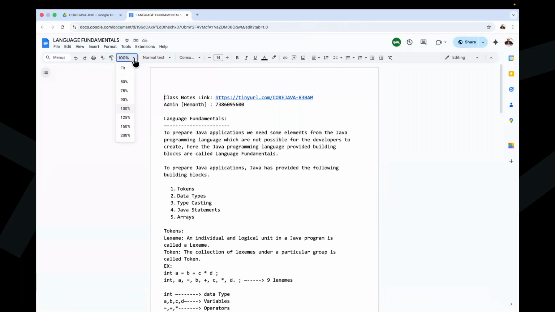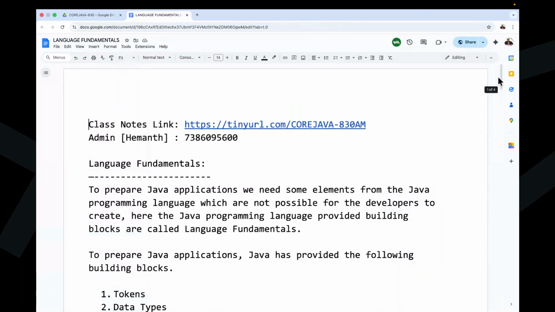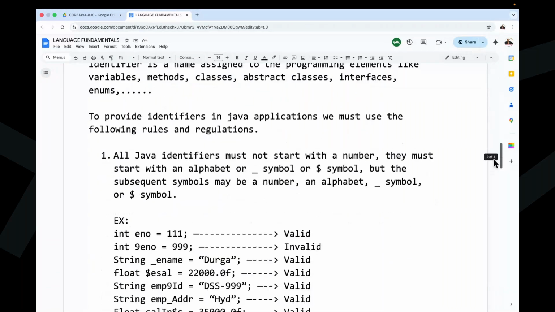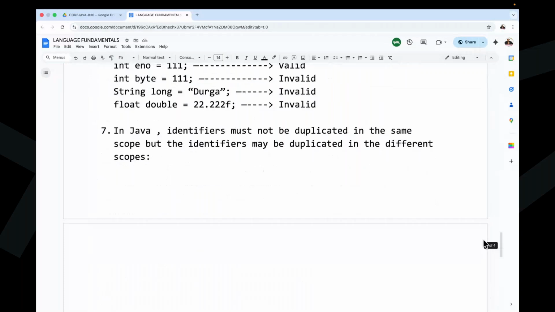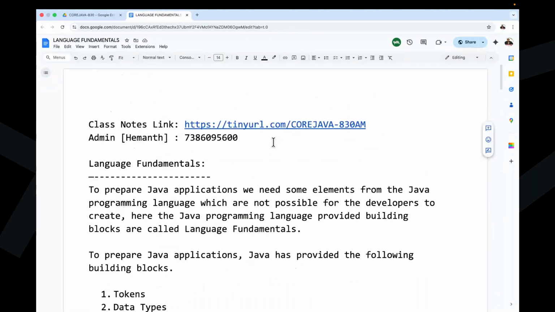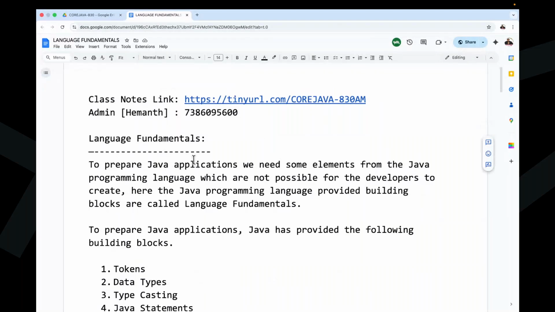Guys, now please check it. What topic are we discussing now? What is the content we are discussing, sir? So language fundamentals. The topic we are discussing here is language fundamentals.